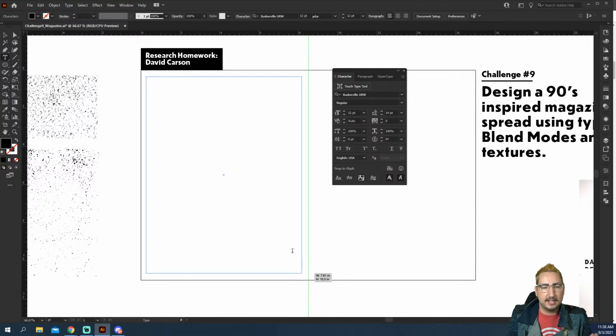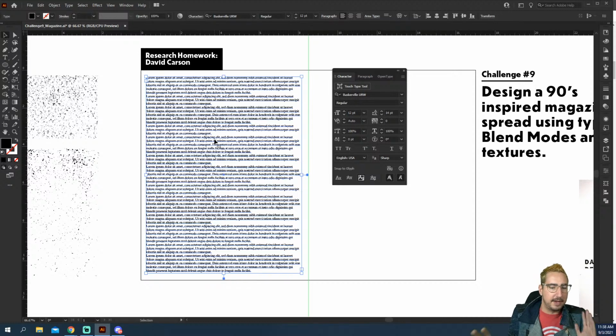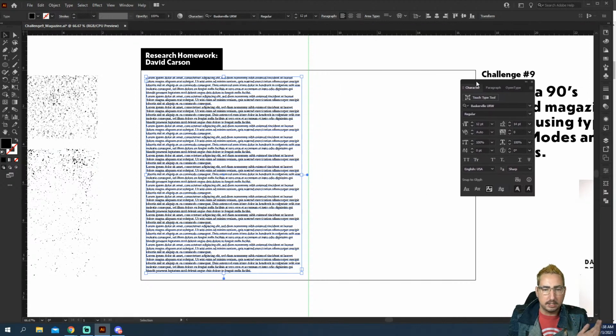So we changed our settings, and now you can see that it filled. This looks a little bit better. Now, we want to get into some editorial stuff, so let's play around with this. The first thing that we want to do is we actually want to make this into columns. And this is something you can do in InDesign, and I'm going to tell you about an opportunity to learn InDesign as well, but we can do it here in Illustrator as well.